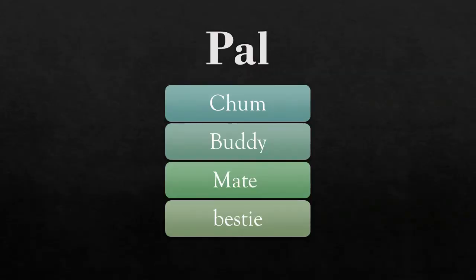You can look at the synonyms of pal and then you can infer its meaning. What does pal mean? It means chum. We also say buddy, mate, bestie. Are you familiar with any of these words? Can you tell what does bestie mean? After reading these synonyms, we can say that a pal is a friend.